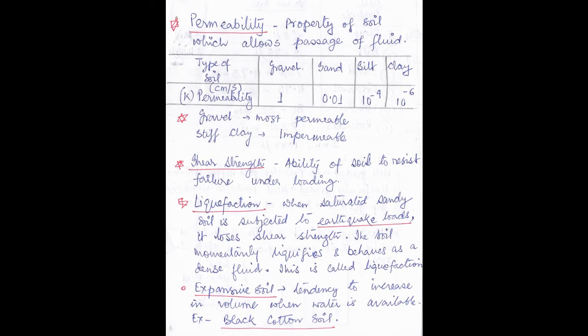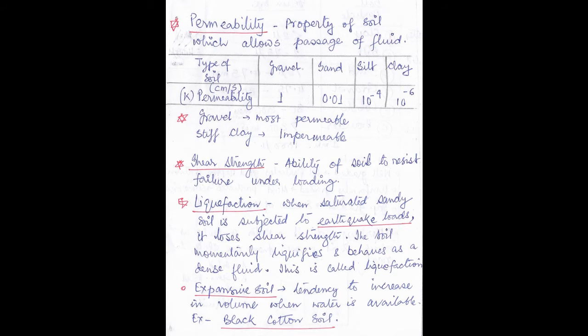So by this table, what type of question can come? From gravel to clay, as the soil particle size decreases, the permeability decreases. So you have to remember this sequence, that is gravel, sand, silt, clay. For gravel the permeability is the highest, that is 1, and for clay it is the lowest, that is 10 to the power minus 6.